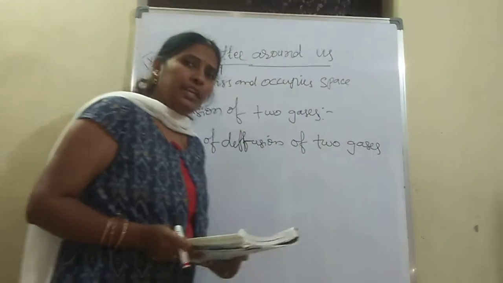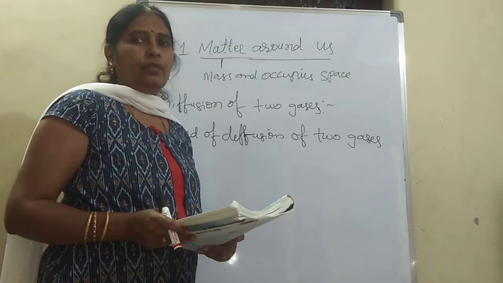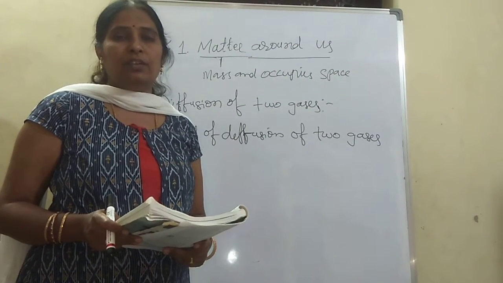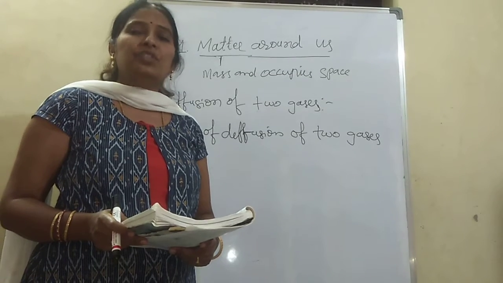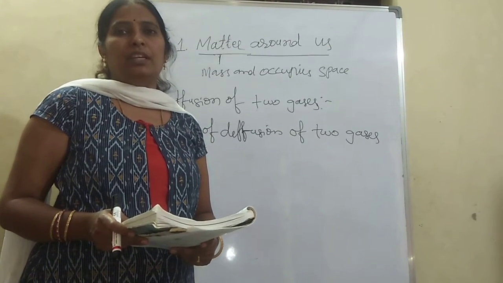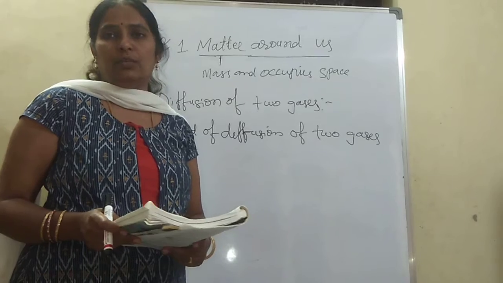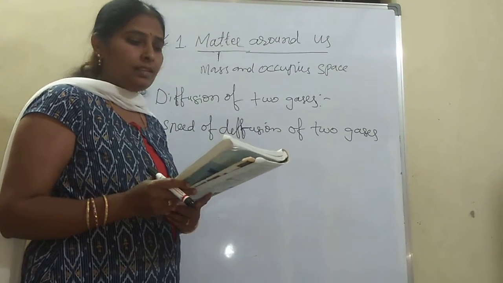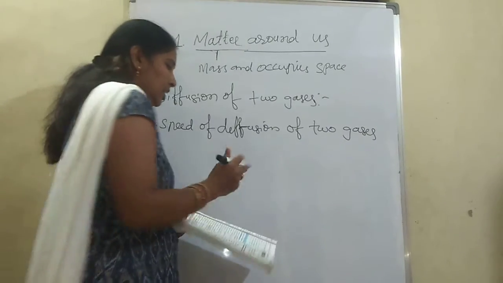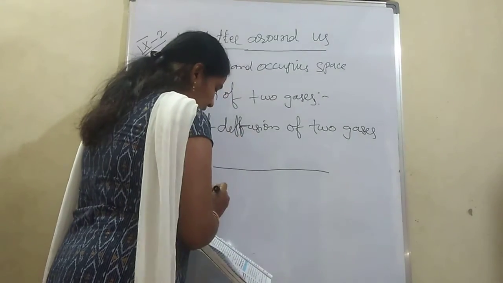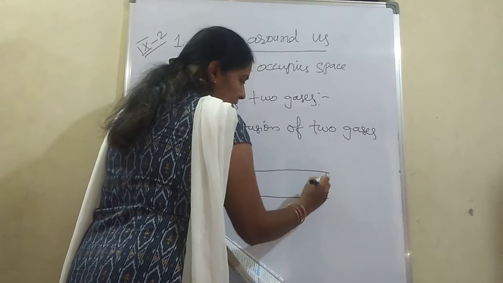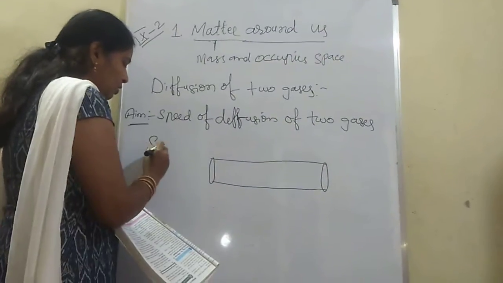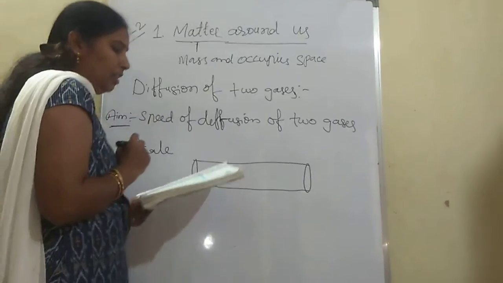We discussed that diffusion takes place in gases, solids and liquids. Here we are going to discuss diffusion between two gases. Speed of diffusion: if we take two gases, which gas has more diffusion property? Let us see with a simple lab activity. Materials required: a long, narrow glass tube with a scale. To measure the distance, we need a scale.